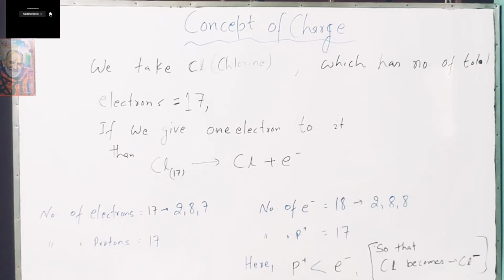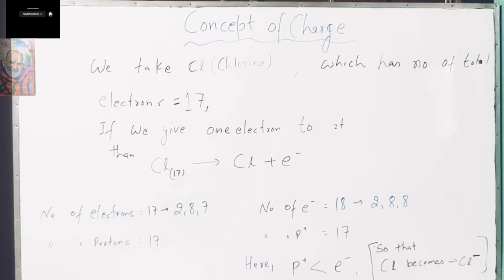Now we have seen that sodium becomes a positively charged element. Now take another example, chlorine, which has a total of 17 electrons. Its electronic configuration is 2, 8, 7. It means the outermost orbit has 7 electrons, so it can take an electron from outside.